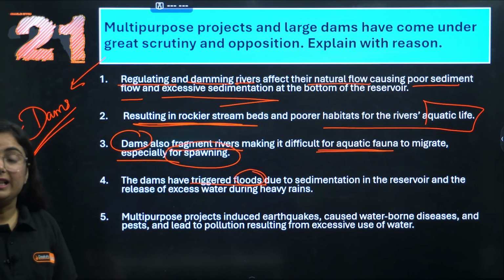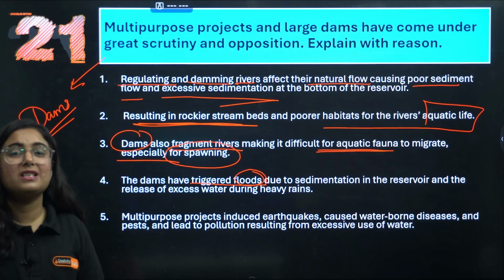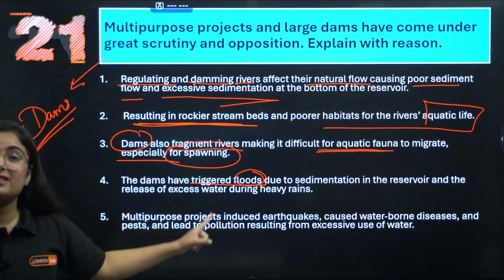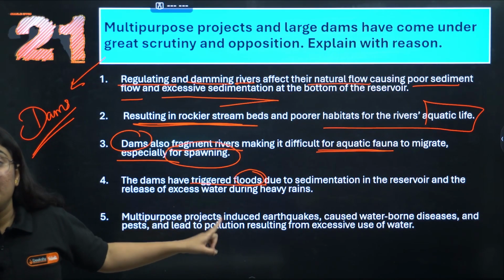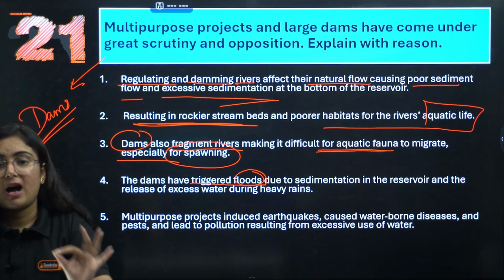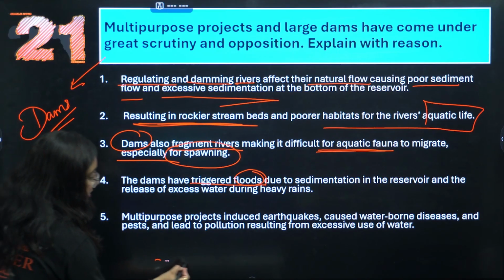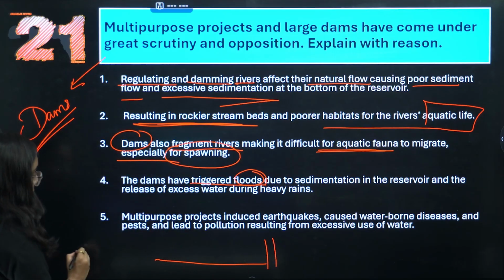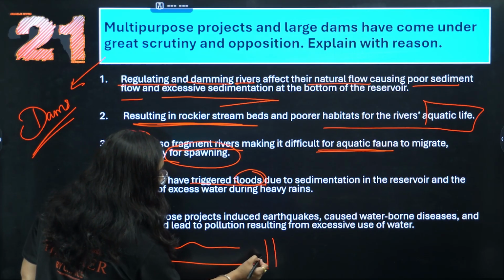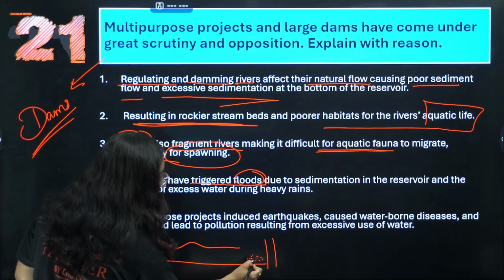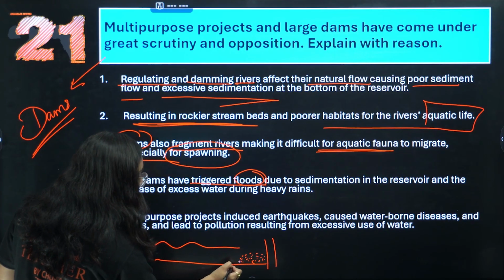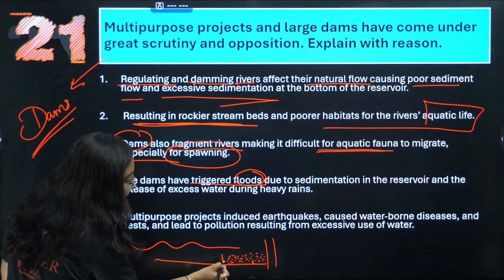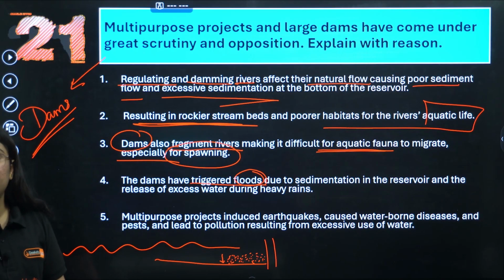Do you know that dams were made to regularize what? Floods in India. But this has become one of the reasons for floods in India. Why? Because of sedimentation in the reservoirs. Now this is the river bed, and this is the dam made across that region. Now when the river flows, the sediments start getting deposited in this region because it is hindered by the construction of the dam. Now it reduced the depth of the river.